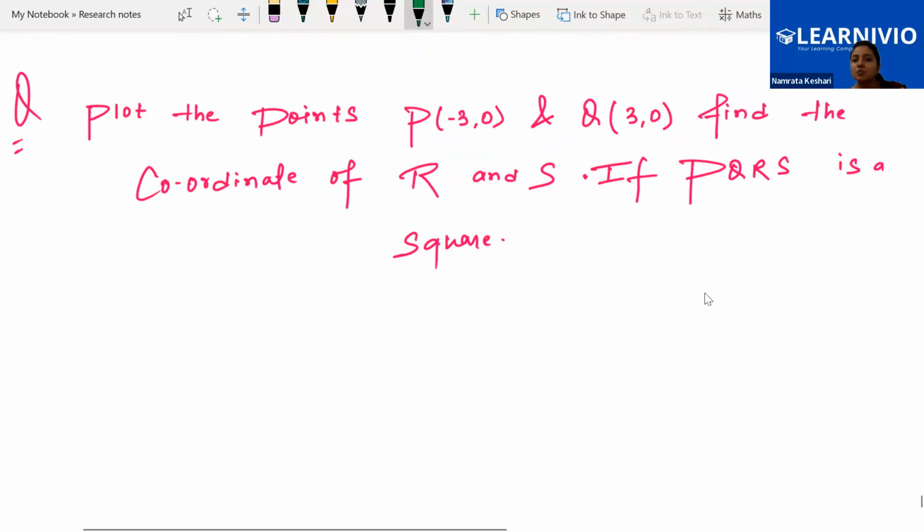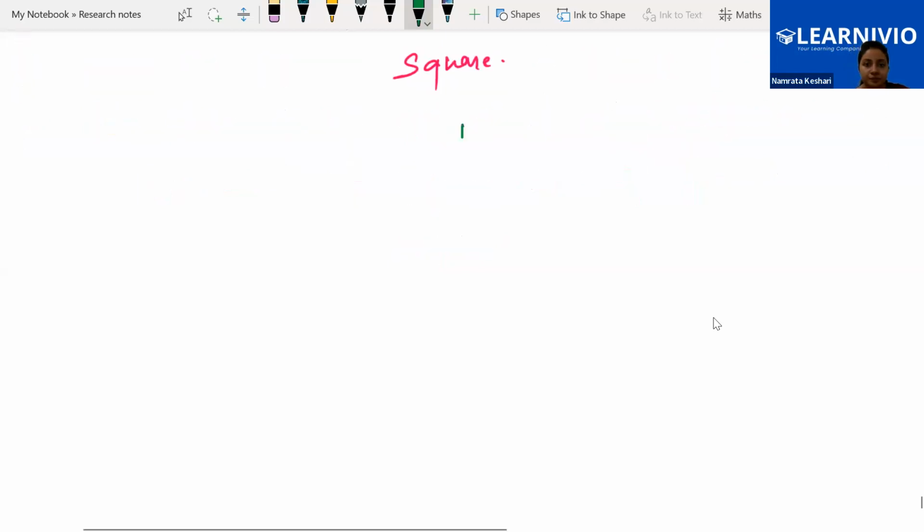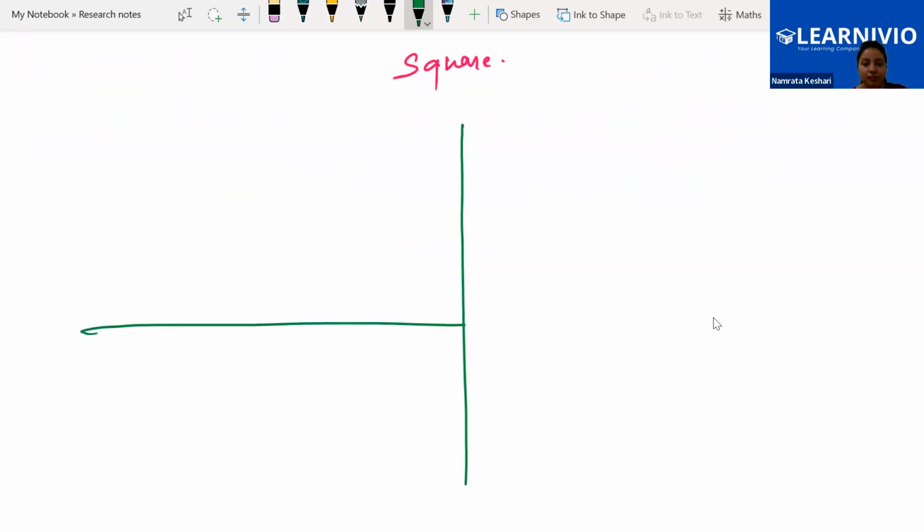Let's locate these points on the coordinate axis, then we will think about the next part of the question. The first part says plot the points. Let's plot them first. We have the coordinate axes: this is our x-axis, this is our y-axis.